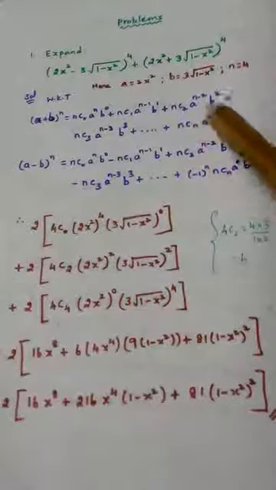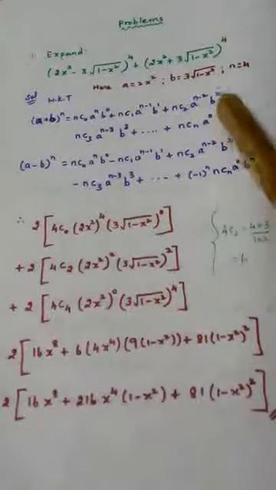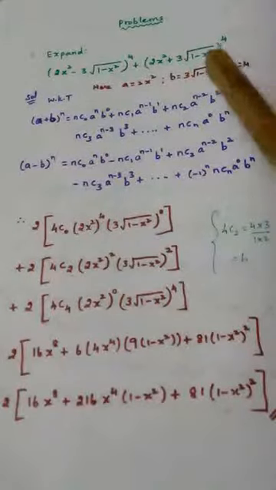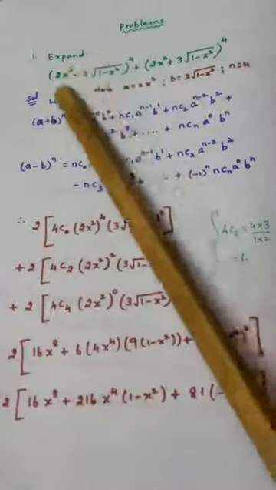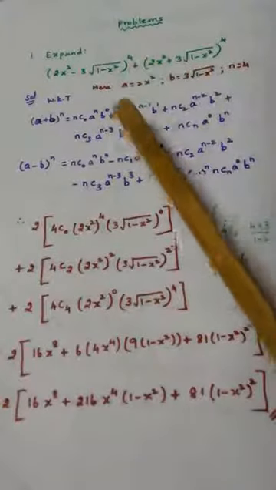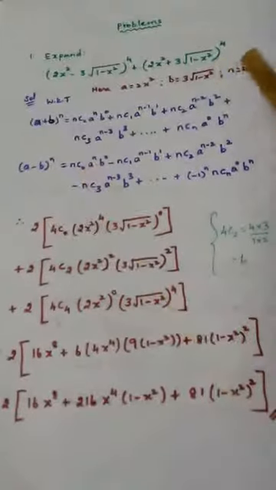I think I'm telling it wrong. If you are listening properly, you will analyze that what I am telling was wrong. If I expand this, 5 terms I will be having. If I expand this, another 5 terms I will be having. So out of that, second term will go, then fourth term will go.